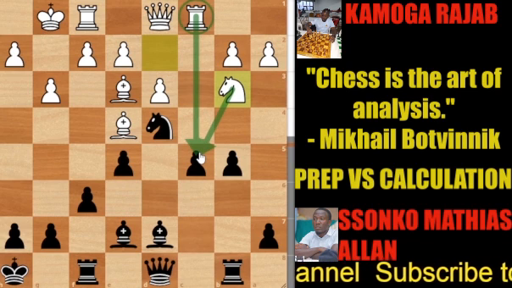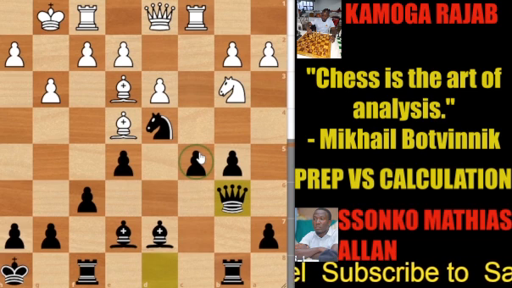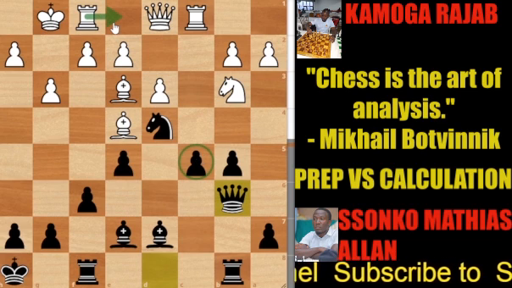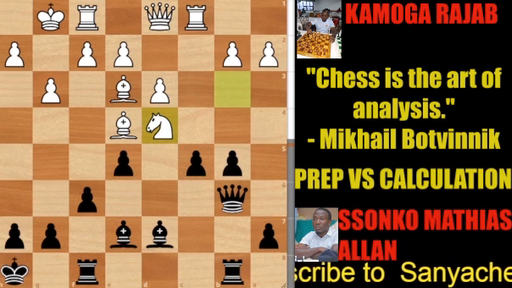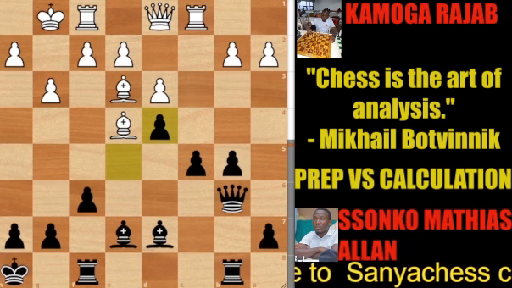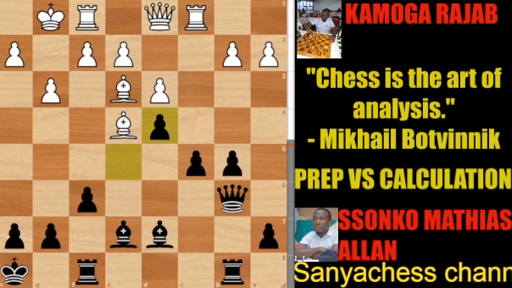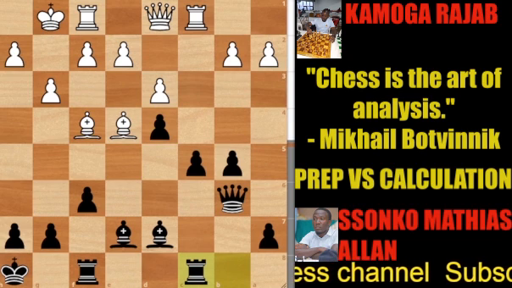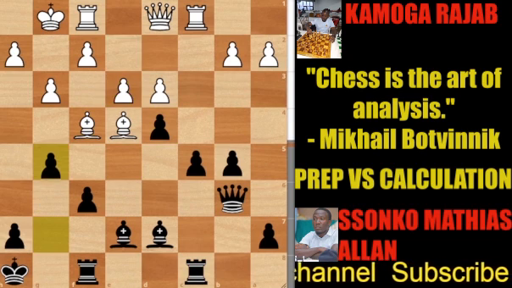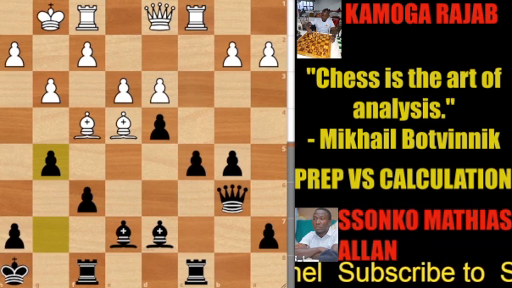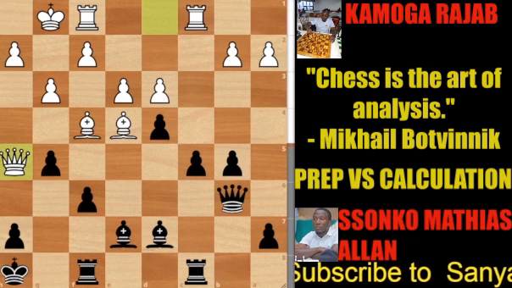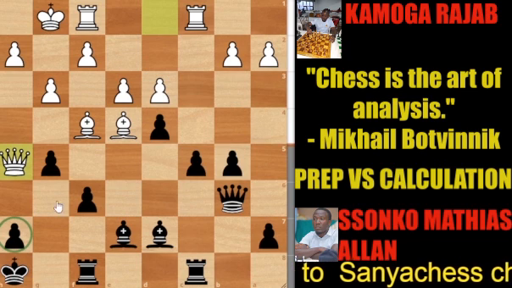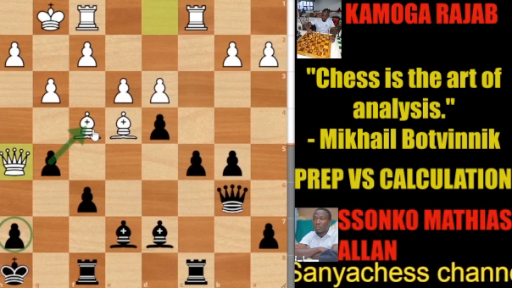So in the position, he plays queen b6 to protect the pawn which is on c5. In the game, he played rook e1. So if you go ahead and play knight takes d4, e takes d4, attacking the bishop, bishop f4, rook goes to c8, e3, g5, hitting on the bishop, queen comes to h5, threatening checkmate on h7. So you have no time to win the bishop which is on f5.